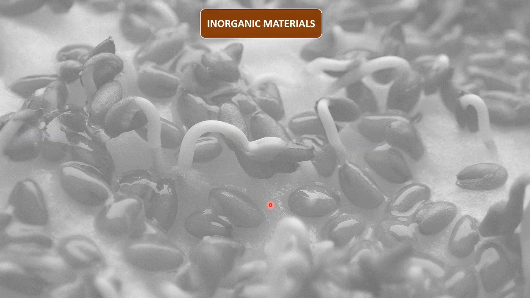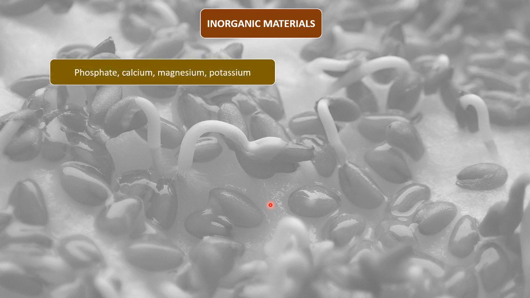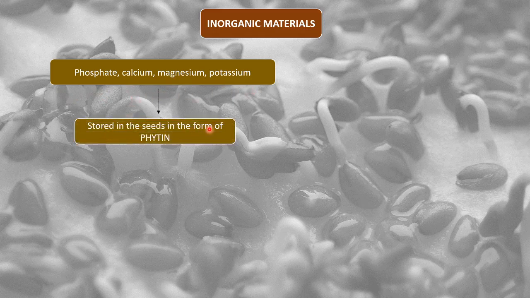And now we understand what inorganic material mobilization is. So the inorganic materials that we are talking about are salts like phosphate, calcium, magnesium, potassium. These all are called salts, right? So these are stored in the seed in the form of phytin.